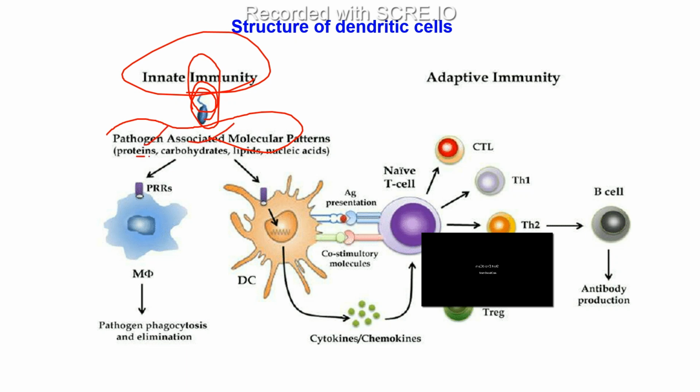It may be proteins, or carbohydrates, lipids, or nucleic acids. These PRR are pathogen recognition receptors. One example I already told, that is the toll-like receptors. So on this receptor, these PAMP molecules will come and they will bind with the macrophage or the dendritic cells.